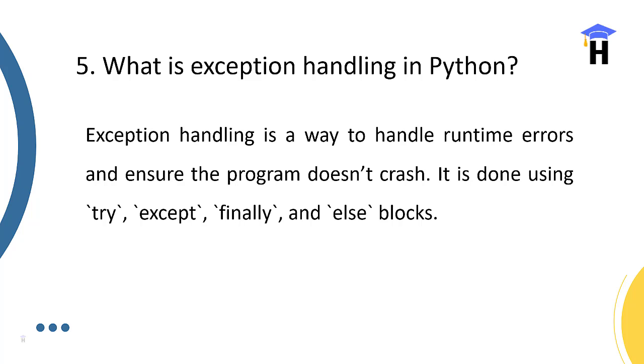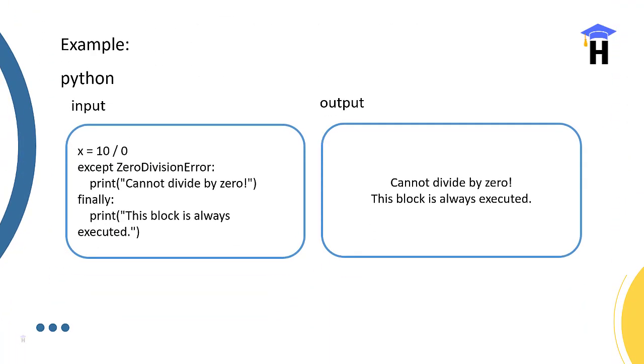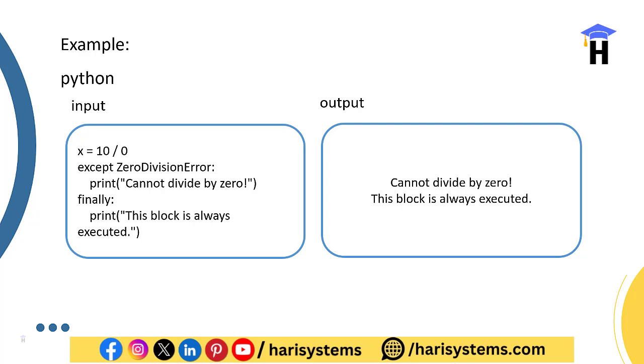We can also prepare source code with Python logic to handle such issues. For example, if some number is divided by 0, it will throw an exception. ZeroDivisionError is a built-in error.